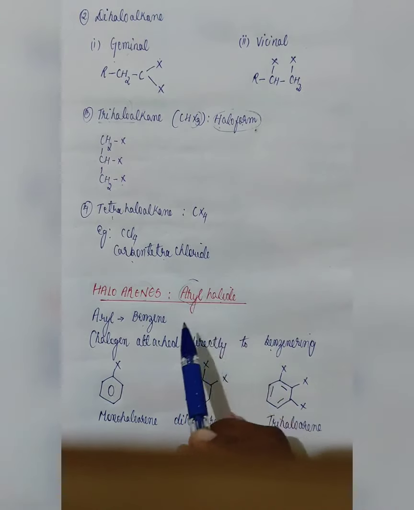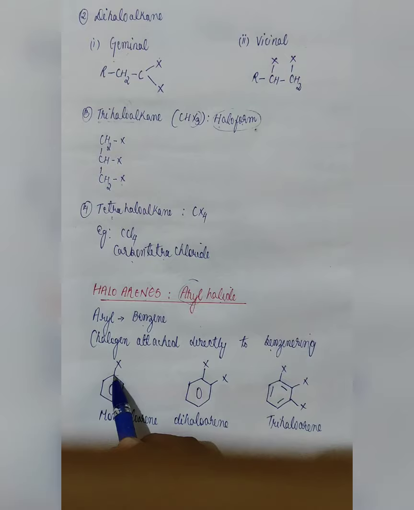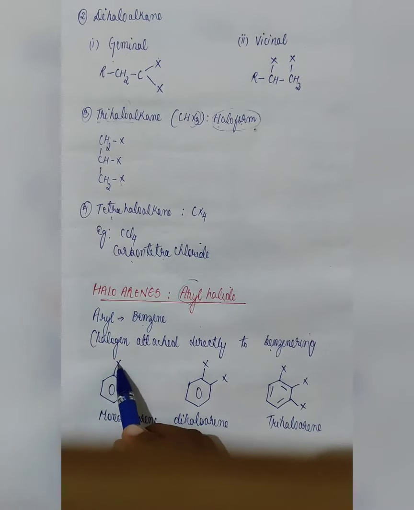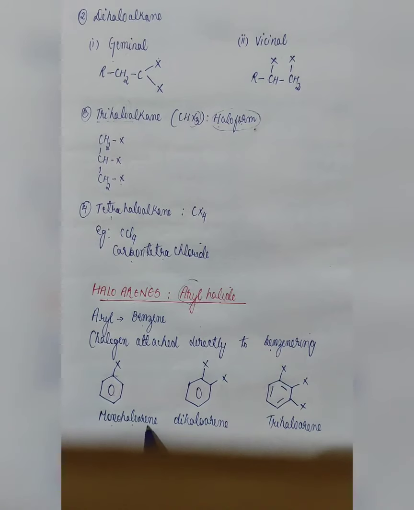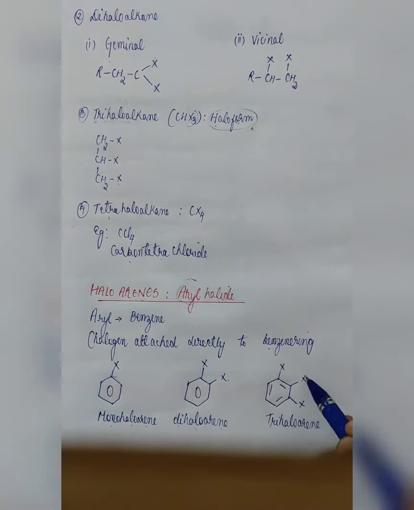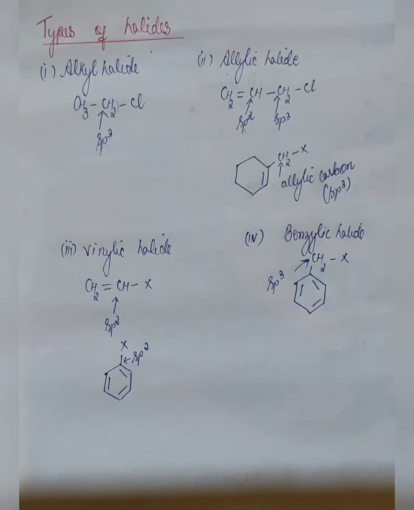Aryl halide means the halide, that is the halogen, will be directly attached to the benzene ring. If there is only one halogen, it will be monohaloarene, two halogens dihaloarene, three halogens trihaloarene. And don't get confused, instead of alternate double bonds, we can also write it in this form. Let us see the types of halide.